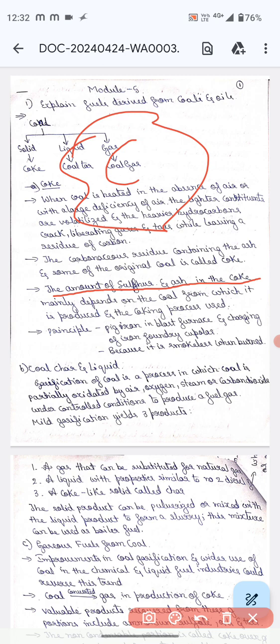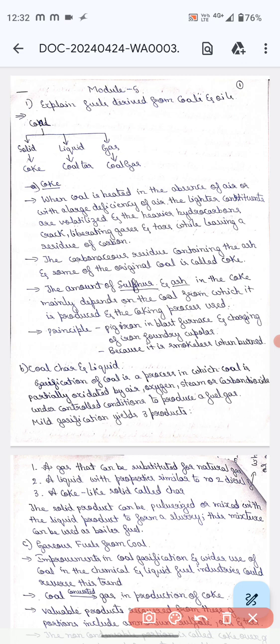The uses are pig iron in the blast furnace and charging of iron foundry cupolas. Why is it used? Because it is smokeless when burned.